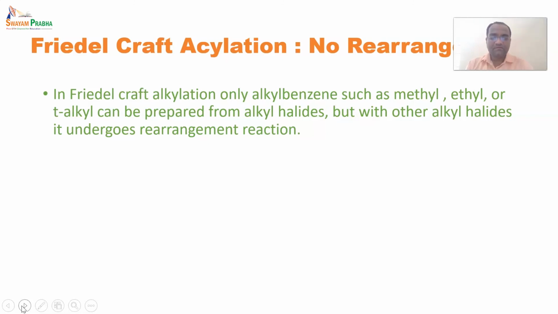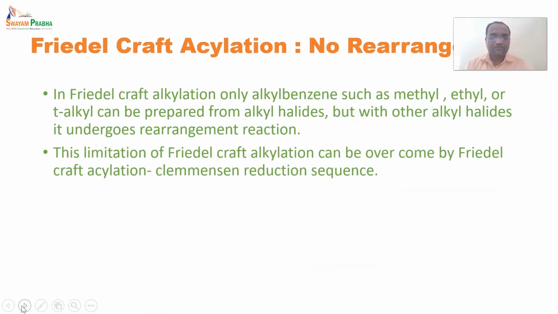So whenever we take a straight chain compound, it undergoes rearrangement, because the tertiary carbocation that has been prepared is one of the most stable, and any molecule will try to attain a stable structure, due to which it undergoes a rearrangement reaction. So it is not possible to prepare a straight chain compound by using Friedel-Crafts alkylation.